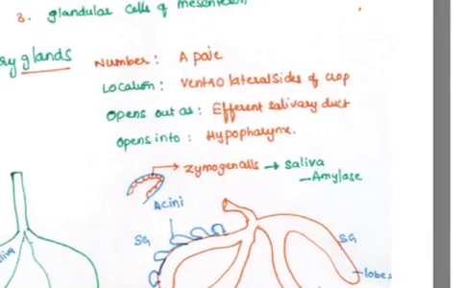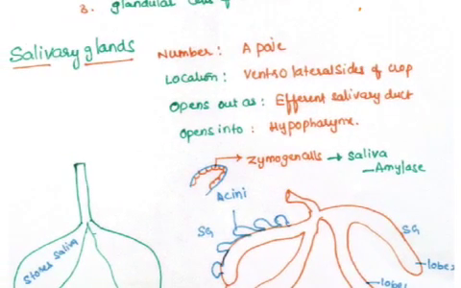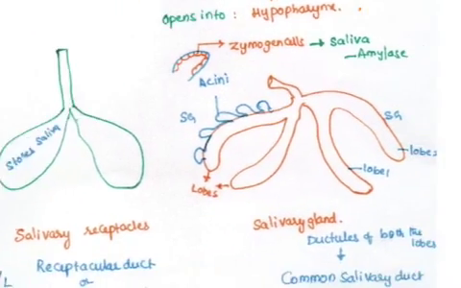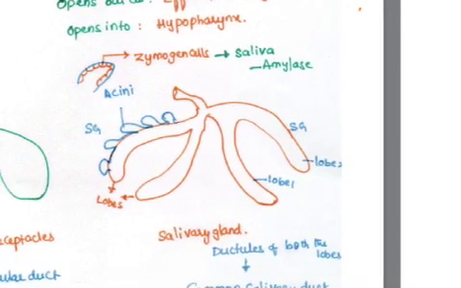Salivary glands. A pair of salivary glands are present here. Location: on either ventrolateral side of the crop, opening out as the efferent salivary duct, which opens into the hypopharynx. Let's see the salivary glands here. These are the salivary glands.